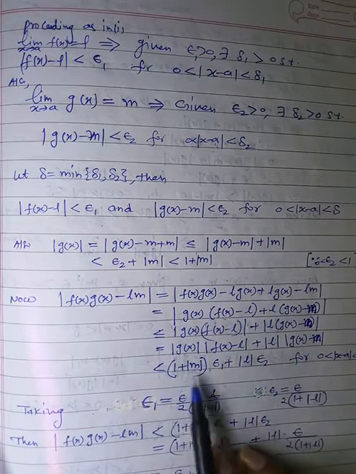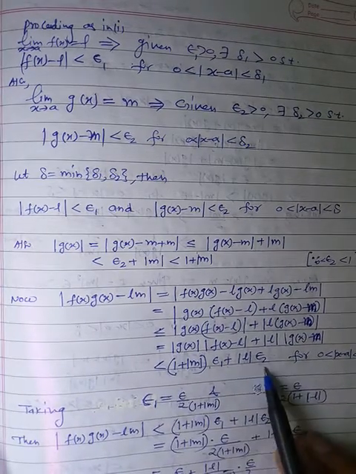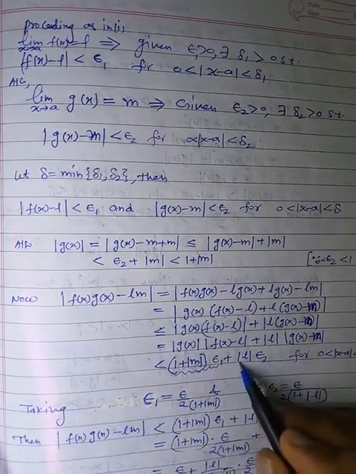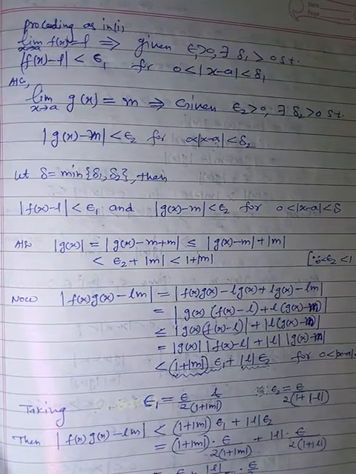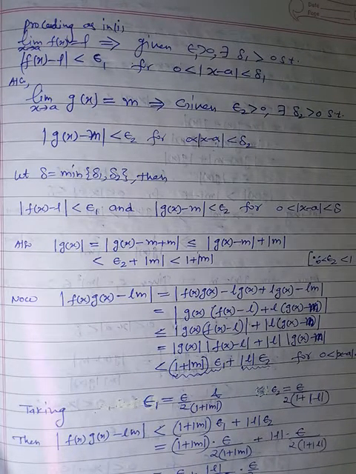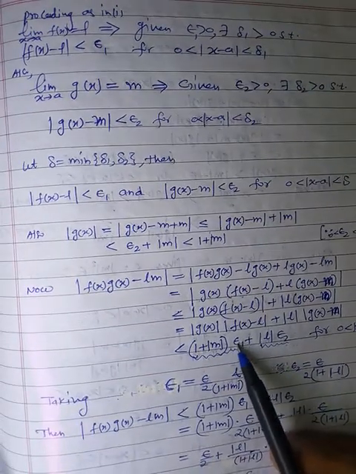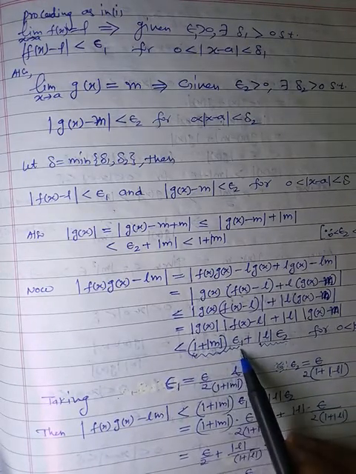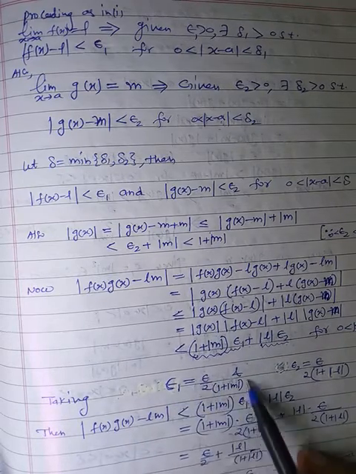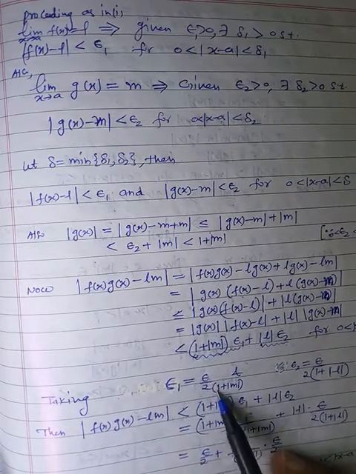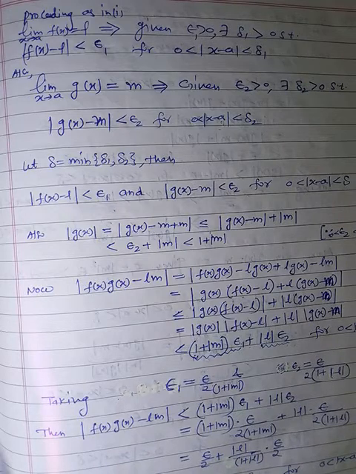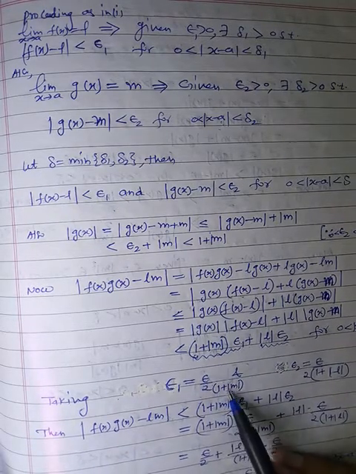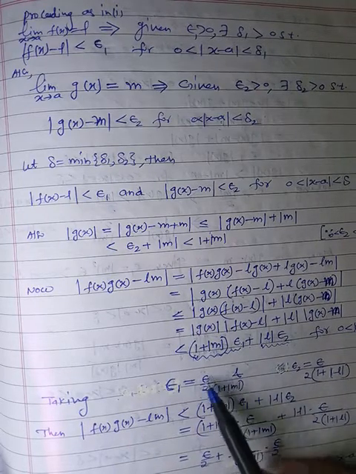Fine. So now we are having two addition terms. One is this, another one is this. So just replace this quantity by epsilon by 2. Replace this quantity by epsilon by 2 so that their sum is epsilon. Fine. So that's why you have to select this epsilon 1 as epsilon by 2, क्योंकि epsilon by 2 लाना है यहाँ. तो ये तभी पॉसिबल है जब epsilon 1 की वैल्यू ये हम लें, epsilon by 2 into 1 plus magnitude of m. अब यहाँ प्रश्न उठता है कि अगर m की वैल्यू 0 भी हो जाए तो कोई फर्क नहीं पड़ेगा, क्योंकि 1 plus magnitude of m है, वैल्यू वेल डिफाइंड रहेगी.